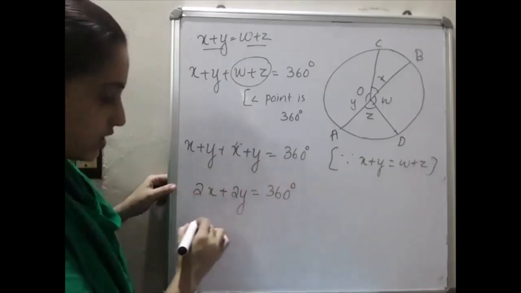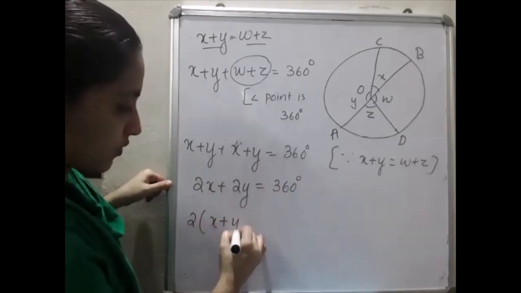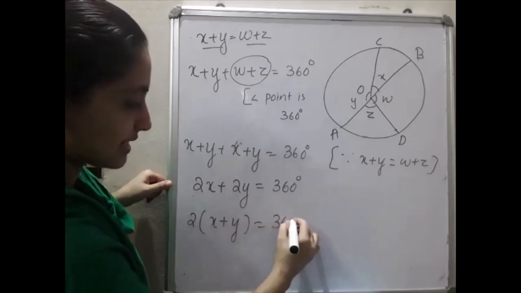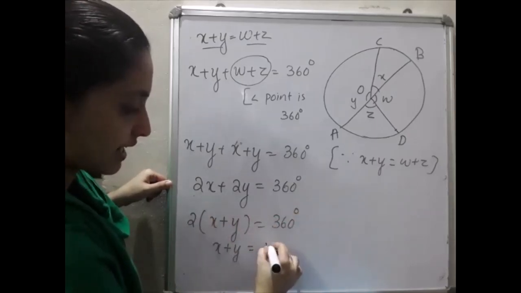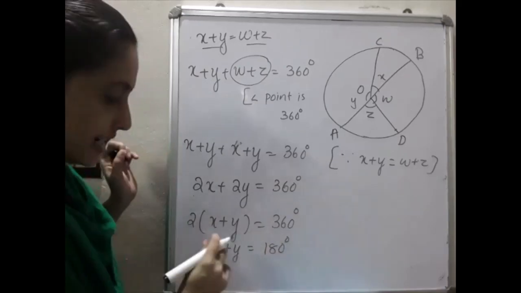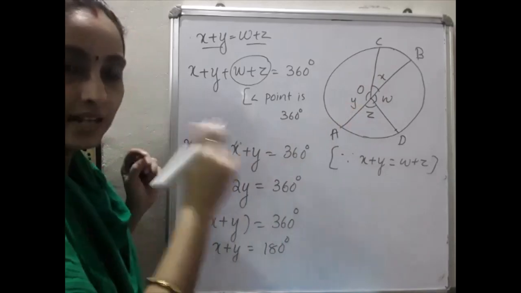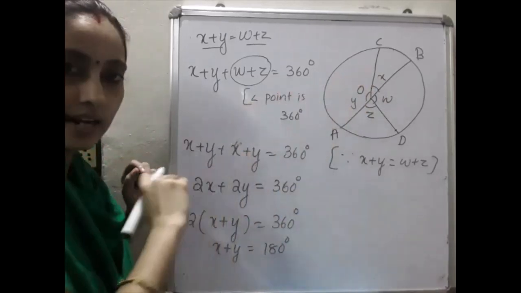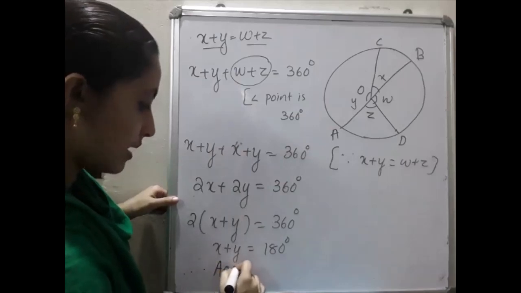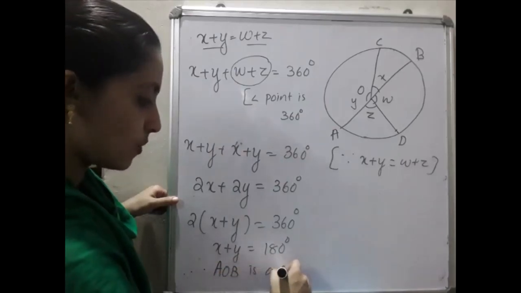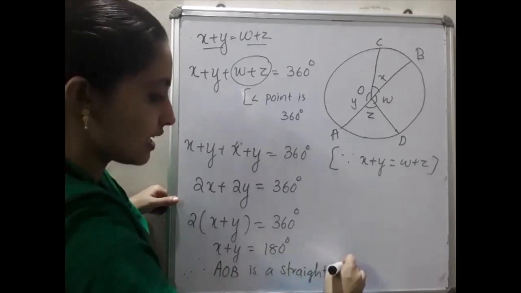So 2 is common here, so you can take it outside. What is left? x plus y is equal to 360 degrees by 2. That means x plus y is equal to 180 degrees. That is, x plus y means this one. This one is 180 degrees, meaning a straight line angle. The angle is 180 degrees means it is a straight line. Therefore, we can write AOB is a straight line.